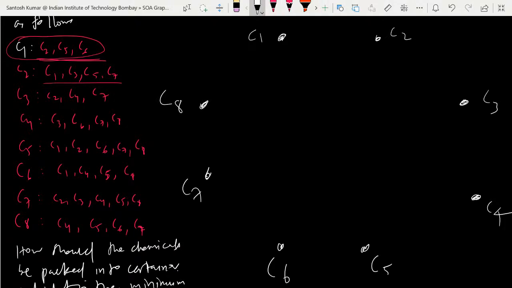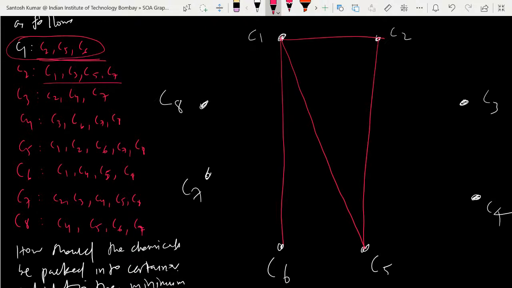C1 will have an edge with C2, C1 with C5, because you cannot keep them together, and C1 with C6. Then C2 with C5.